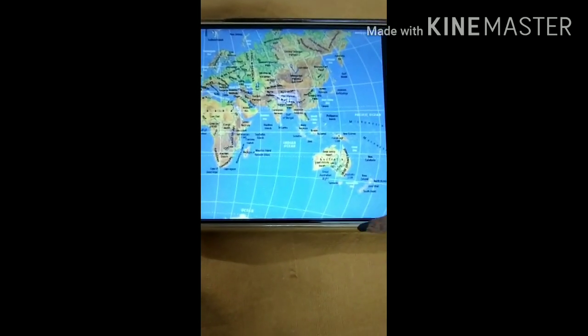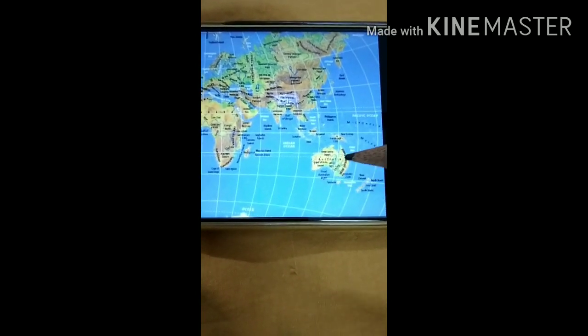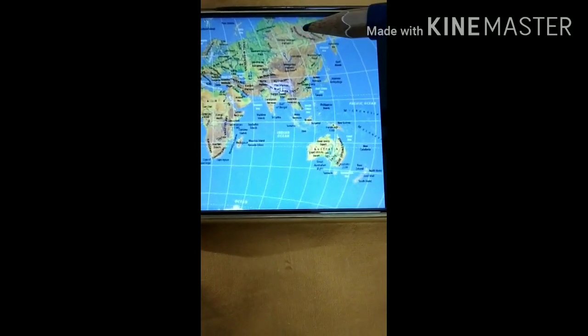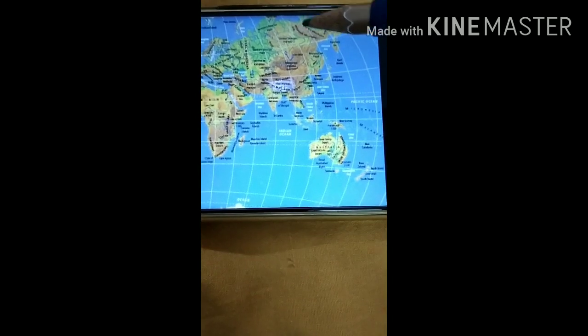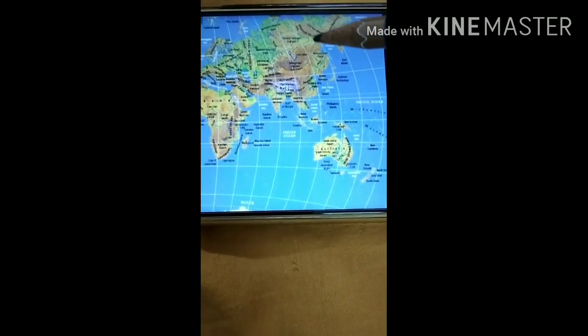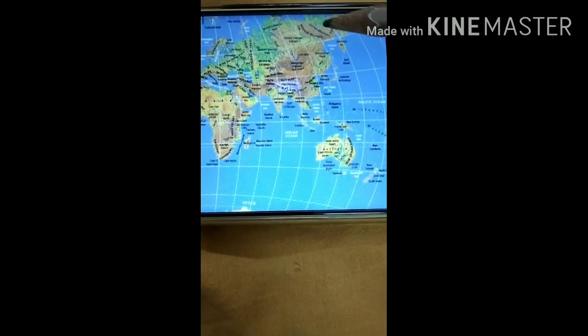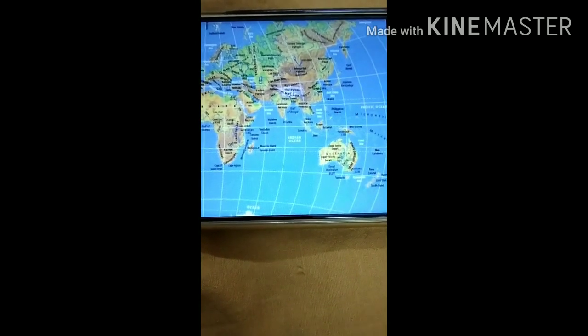In the same way, here you can see the meridian that is passing through Australia, Japan and Russia. The local time of this meridian is the same in Russia, Japan and Australia, but their standard time is different, and that is fixed by the government.